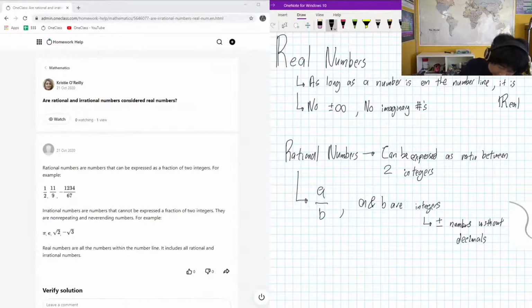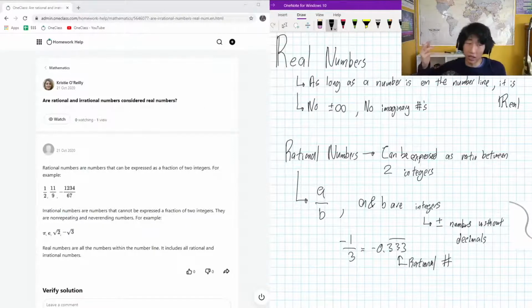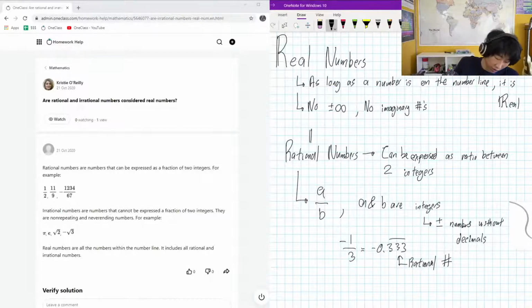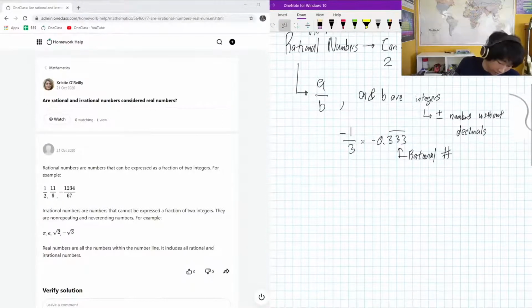So an example of this would be negative 1 over 3, which is negative 0.333 to infinity. This is a rational number. You can do this with any type of rational number, and you will definitely be able to locate it on a number line. So by that definition, rational numbers are real. Awesome.